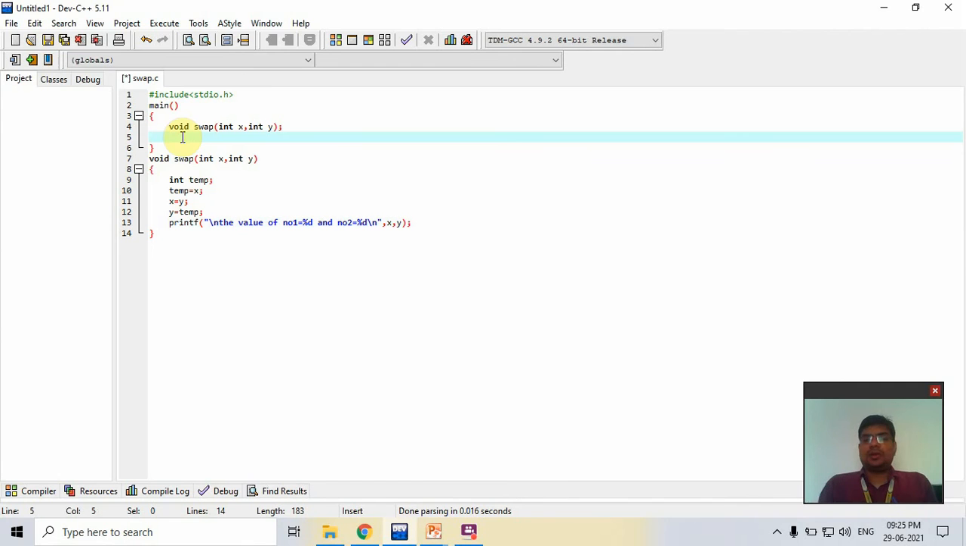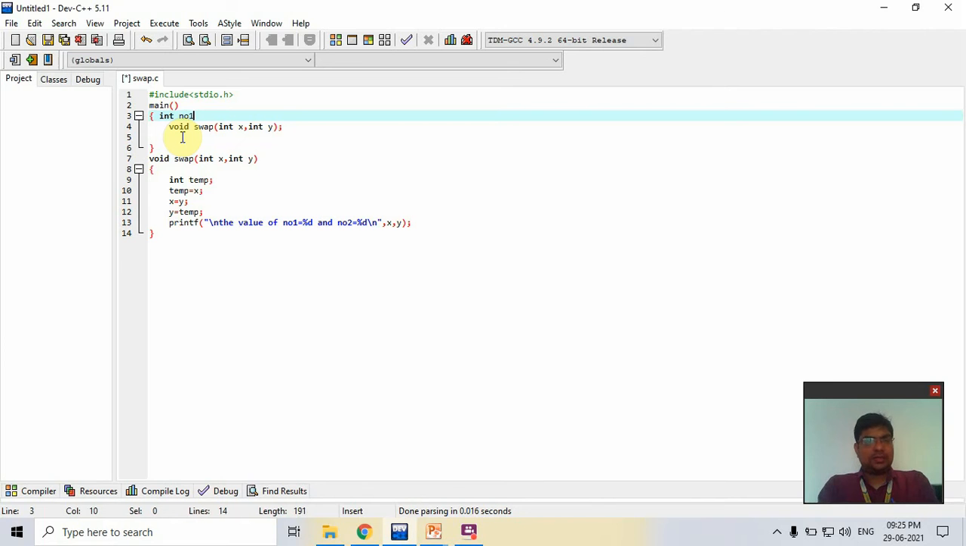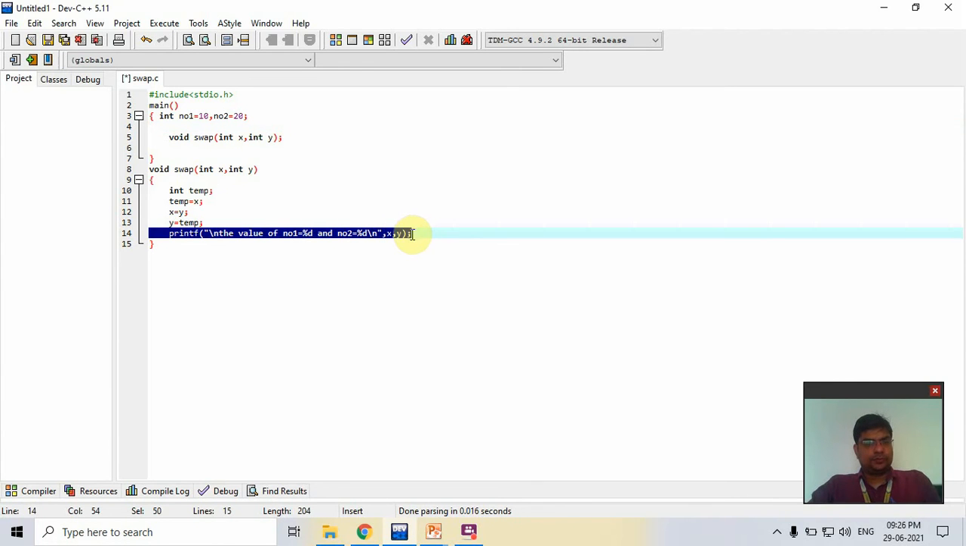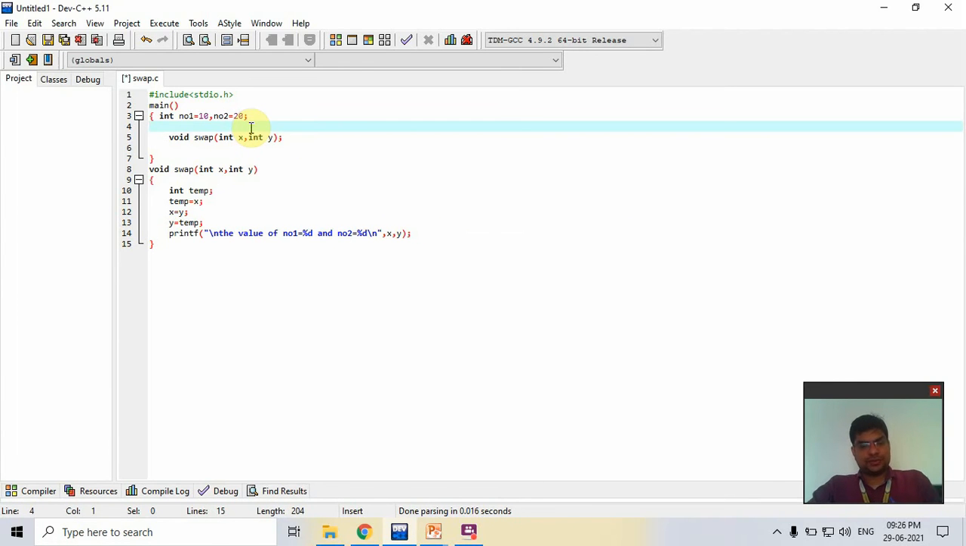Now I need int x and int y for that, so first you declare the variables here. I create int no1 is equal to 10 and no2 is equal to 20. So there I create two numbers, number 1 equal to 10 and number 2 equal to 20. First I print these numbers for checking what the original numbers are.